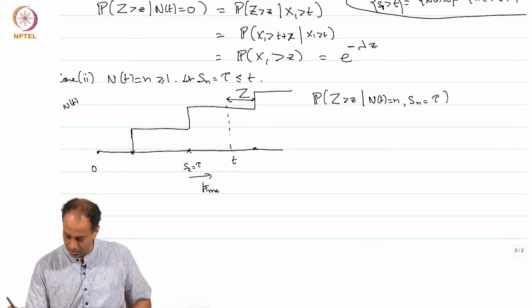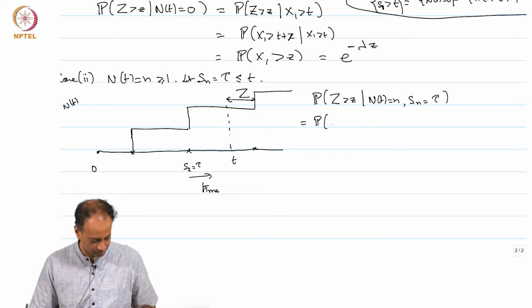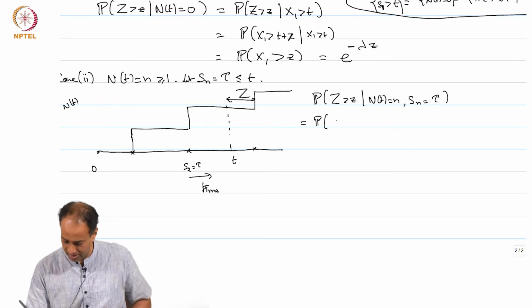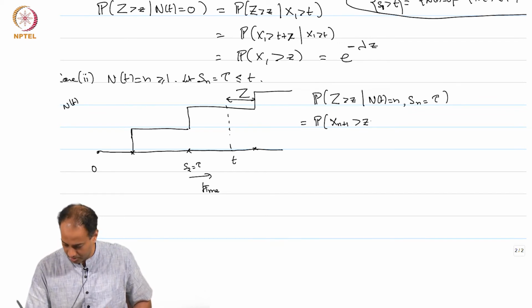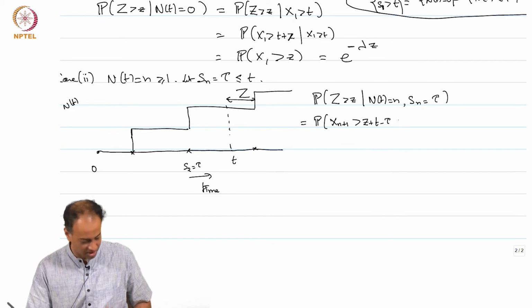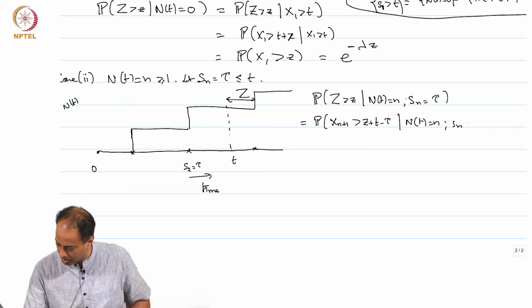Now, we can argue similarly that this is equal to the probability that X_{n+1} greater than z plus t minus tau, given N(t) is equal to n and S_n is equal to tau.